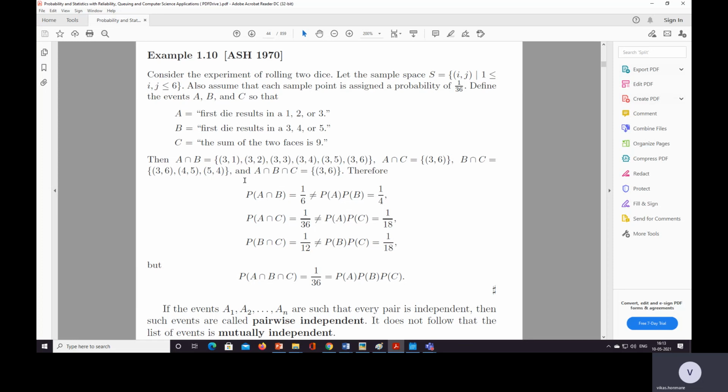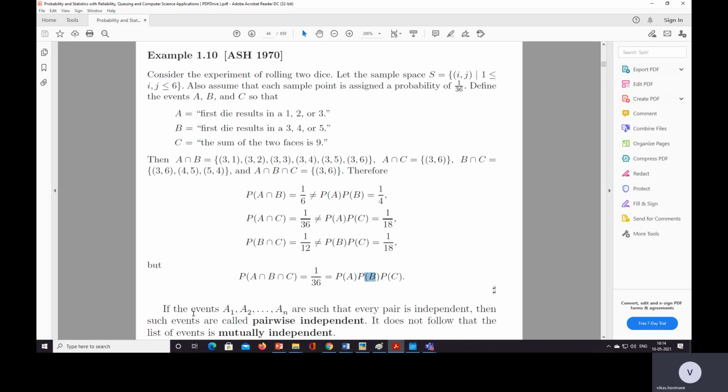So we have discussed this example last time, and there we have seen that these two pairs' probability is not equal to the probability of their intersection. But when we take multiple such events and then take the intersection between them, then it is equal to the multiplication of their probabilities.